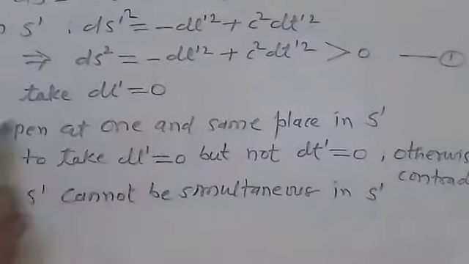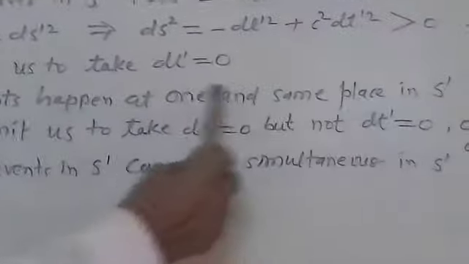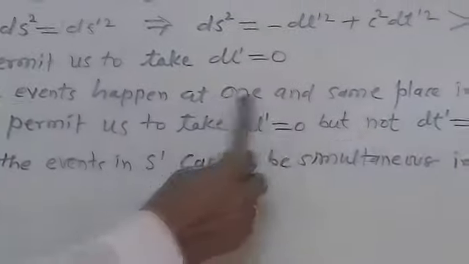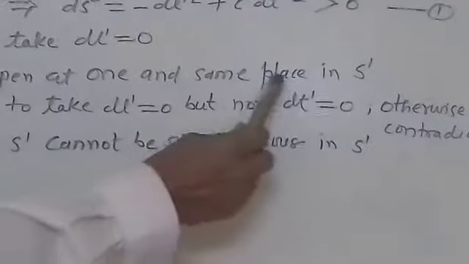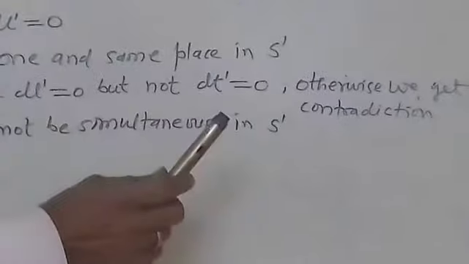Whenever dl dash is 0, these two events in S dash take place at the same point. But this equation does not permit us to take dt dash equal to 0.